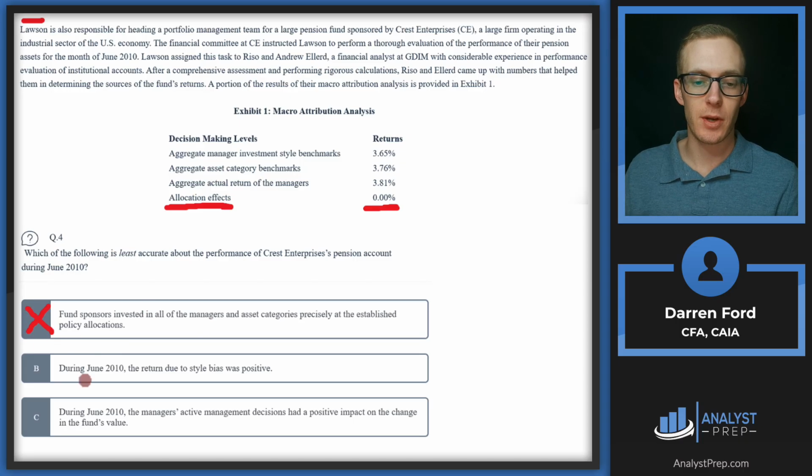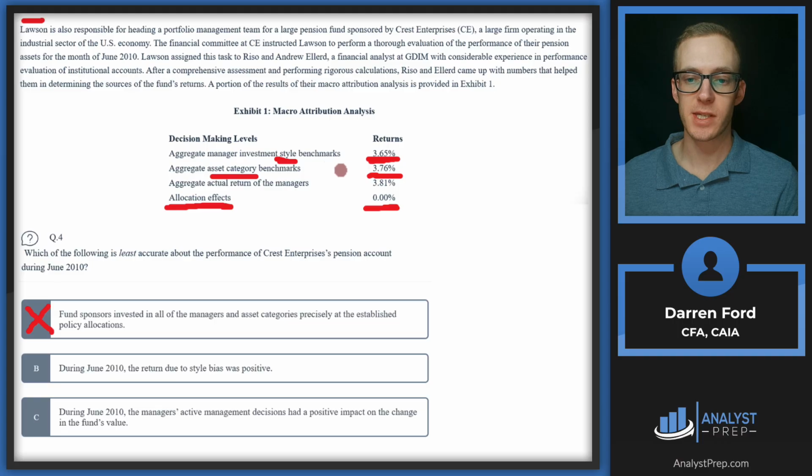Answer B, during June 2010, the return due to style bias was positive. So for style bias, we're going to be doing style minus the asset category, which is going to give us our answer. So style is going to be right here, that first bullet, style, which gives us 3.65, and then we're going to subtract out our asset category benchmarks, 3.76, and that's going to tell us how our style bias did.